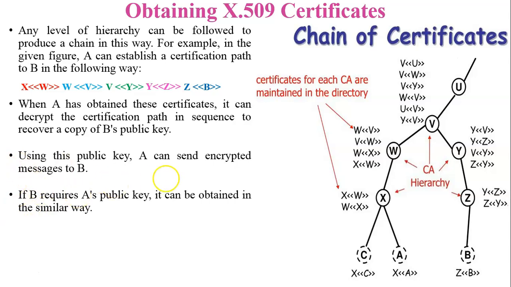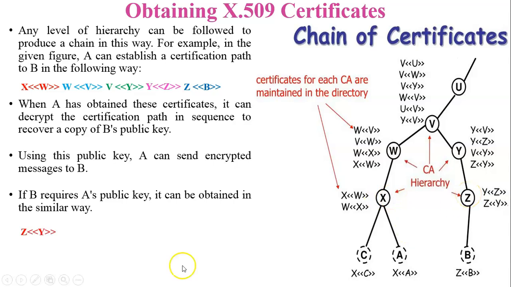If B requires A's public key, it can obtain it in a similar way. Now see in the figure, B will be connected with Z, Z is connected with Y, Y is connected with V, V is connected with W, and W is connected with X.